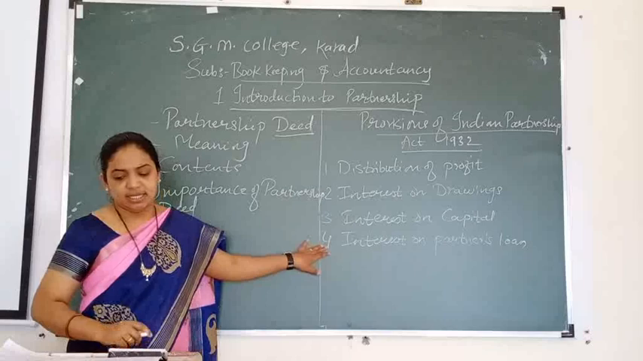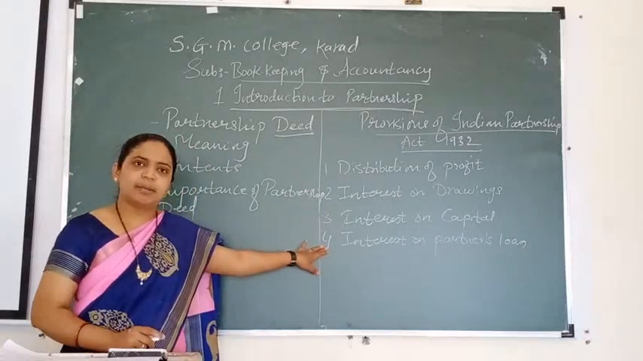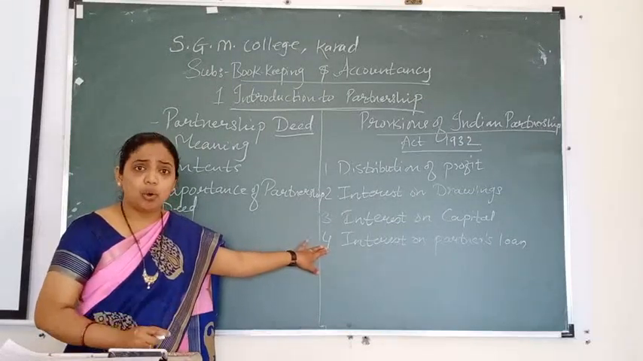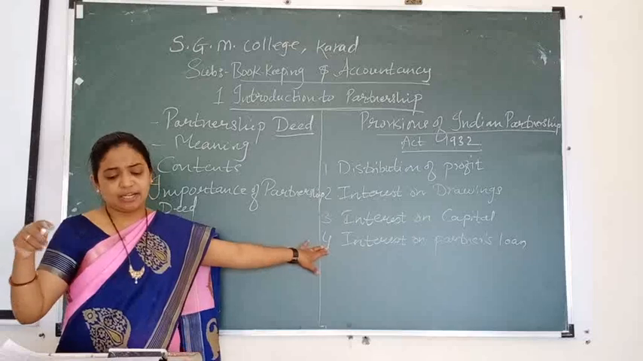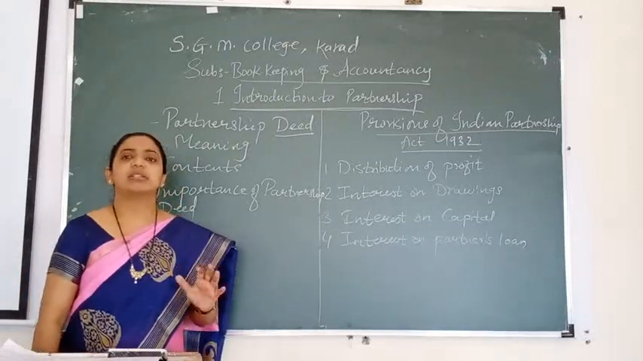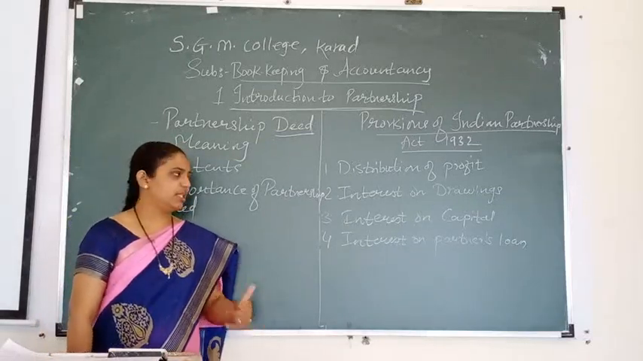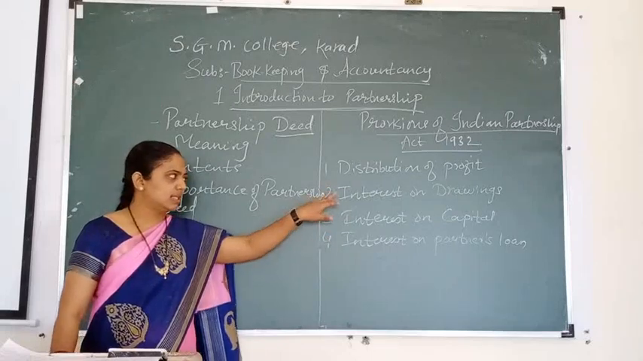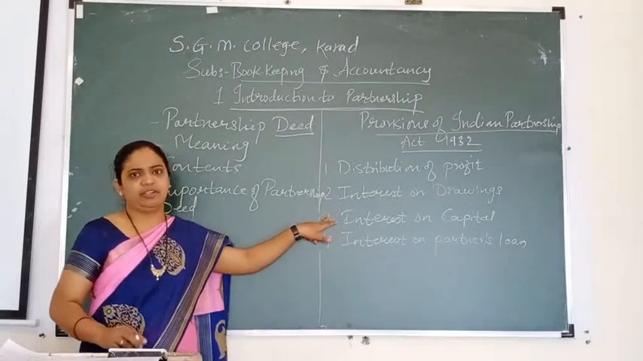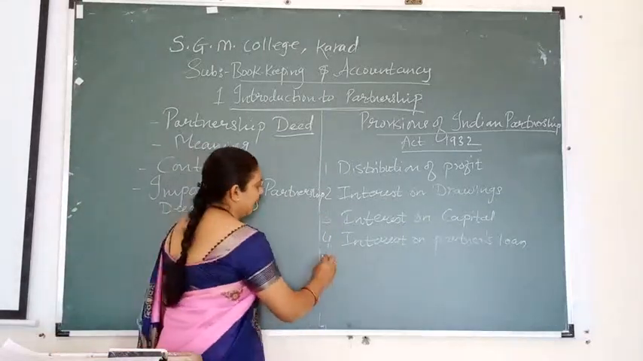So, sometimes a partner provides some additional amount to the business as a loan, and the rate of interest is not given; at that time you have to charge 6% interest as interest on partner's loan. Remember, 6 months was there for drawings, here it is 6%, and the deed is silent. Then the next point, number 5, is salary and commission to partners.